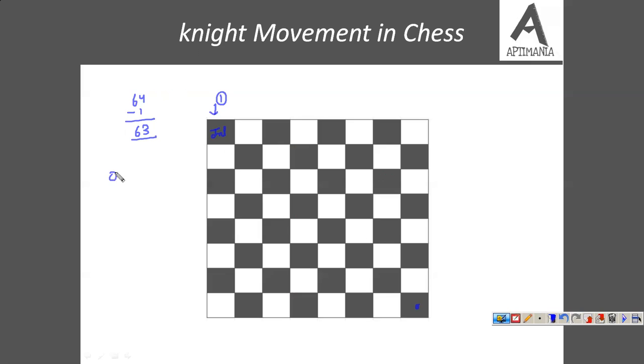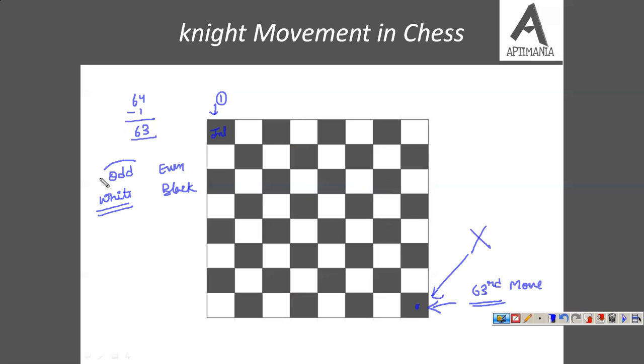Now this 63 is odd, and we have already seen that when he takes an odd number of turns, he reaches white. Fine. And on every even number of turns, he reaches a black square. So we need to reach this particular position on the 63rd move. No, that is not possible. Why? Because this is an odd number of moves, and on every odd number of moves, we will reach a white block only. So this is the concept of this particular question. We will never be able to cover all the blocks exactly once and reach this position. Fine, and the logic is simple.